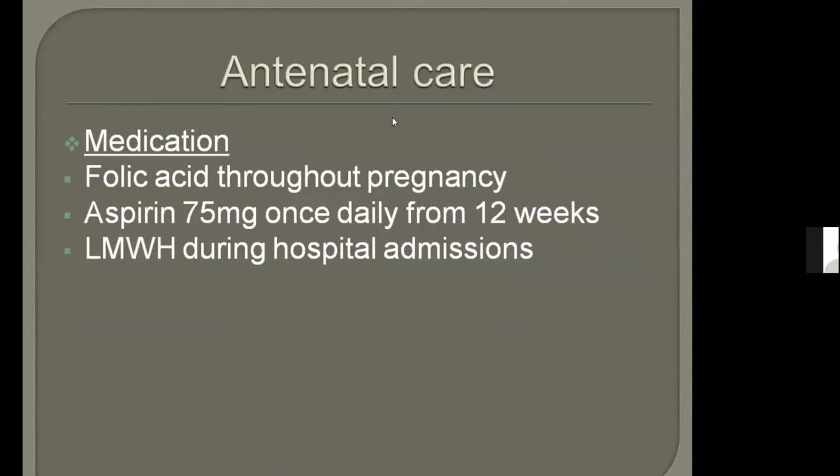Very good. So, we have discussed already that folic acid you need to give throughout pregnancy. Aspirin 75 milligram once daily from 12 weeks. Okay, we need to give it throughout pregnancy to prevent preeclampsia. And if the patient is admitted in hospital, then we need to give low molecular weight heparin. So the medicines to give are folic acid and aspirin throughout the pregnancy. Others are the vaccinations we have discussed. Okay. Yes, Sonia. Right, acute anemia, acute chest syndrome, very good.